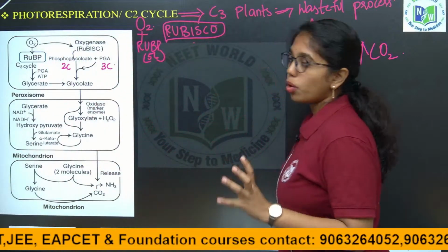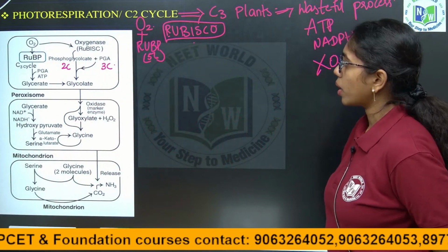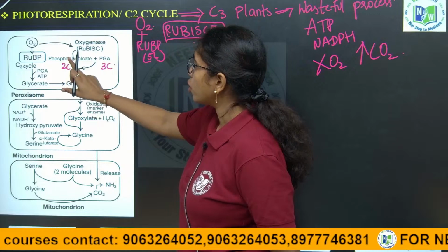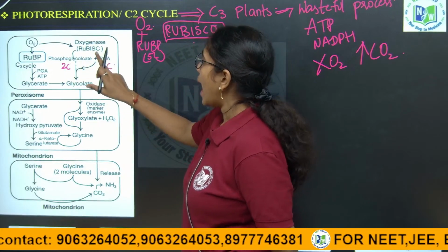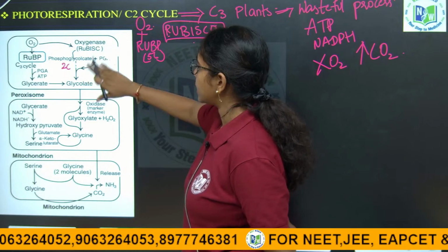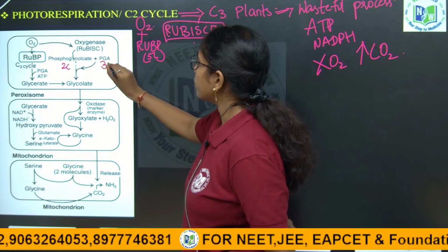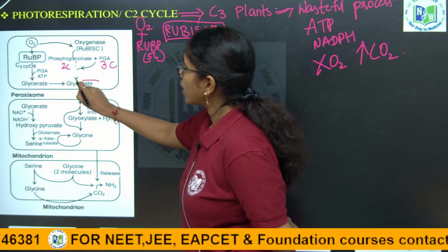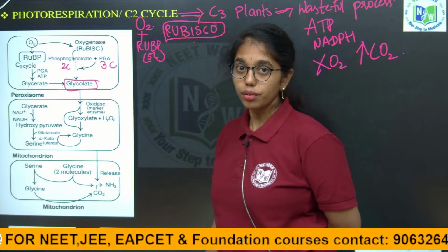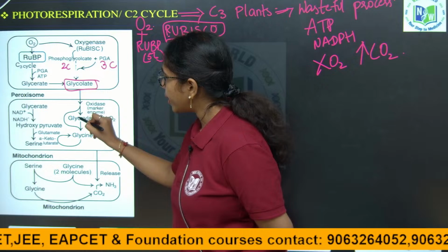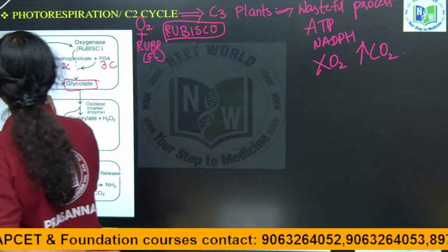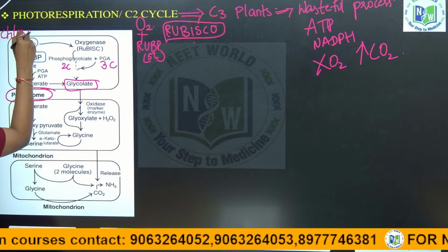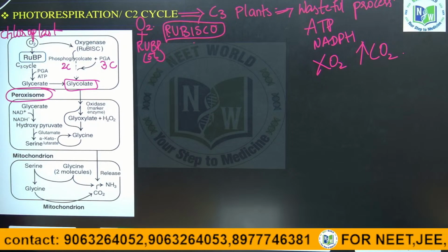Let us look into it more clearly, like what is important for our exam. First, RuBP accepting oxygen will form 1 molecule of phosphoglycolate, that is a 2 carbon compound, and 1 molecule of phosphoglyceric acid, that is a 3 carbon compound. This phosphoglycolate will be converted to glycolate, and glycolate will enter the peroxisome. The second organelle is the peroxisome. It includes 3 organelles: one is chloroplast, then peroxisome and then mitochondria.